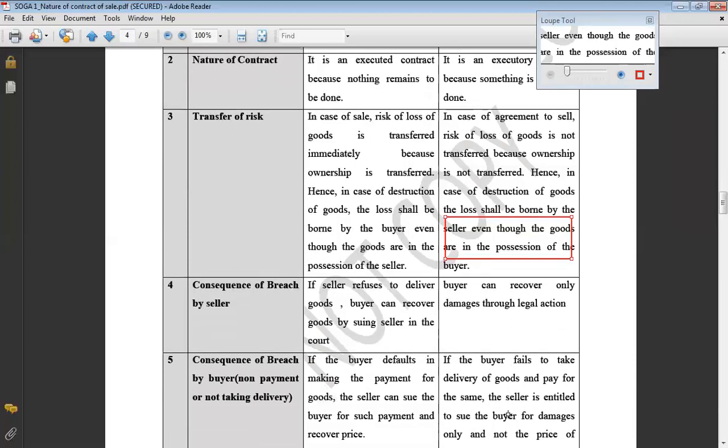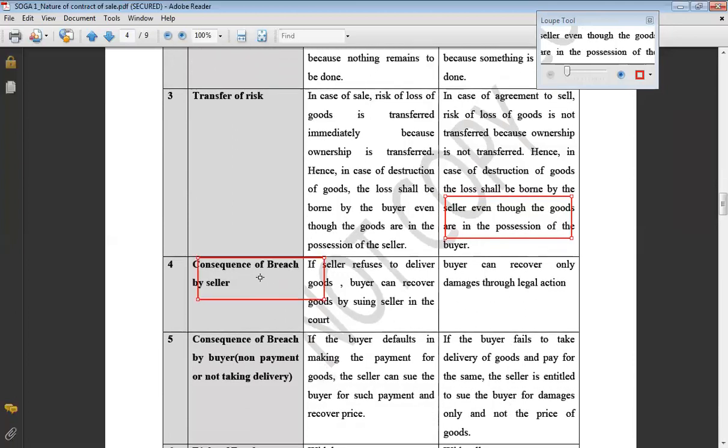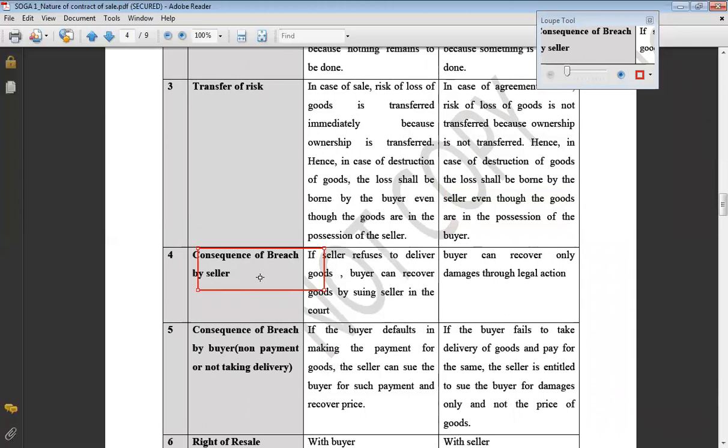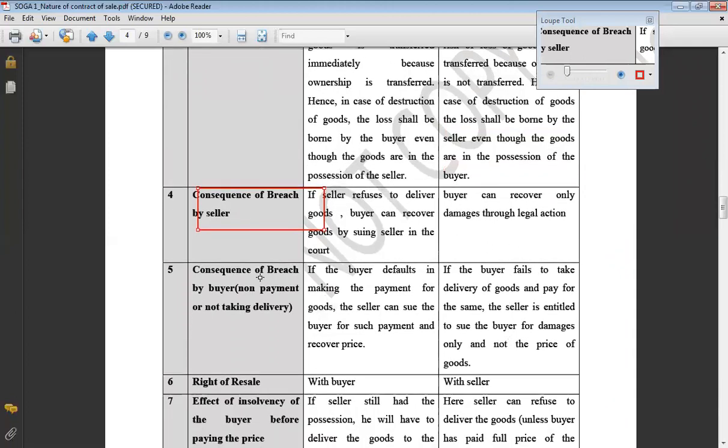Another difference will be consequences of breach by seller. Now, what is breach here? Breach means default. The seller has done a default. In case of sale, what default can be done by the seller? Seller has transferred the ownership right. In papers and documents, ownership has been transferred in the name of the buyer, but the seller has not yet given the delivery of the goods, and later on, he refuses to deliver the goods. So this will be a breach by seller.